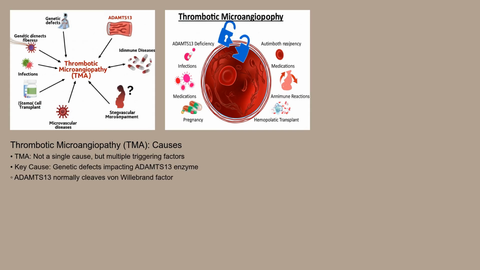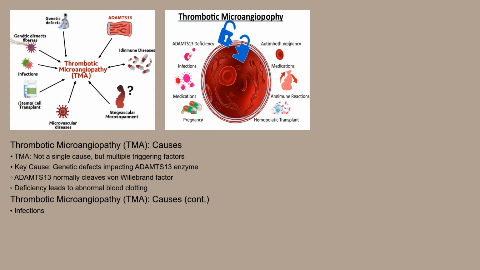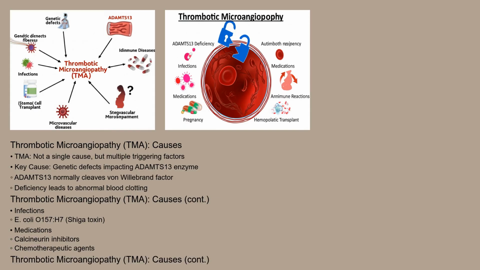One key cause is genetic defects impacting the ADAMTS13 enzyme, which normally cleaves a protein called von Willebrand factor. When ADAMTS13 is deficient or absent, the von Willebrand factor accumulates, leading to abnormal blood clotting. Other causes include infections like E. coli O157:H7 producing Shiga toxin, certain medications such as calcineurin inhibitors and chemotherapeutic agents, autoimmune diseases like systemic lupus erythematosus, pregnancy-related complications like HELLP syndrome, and even hematopoietic stem cell transplantation. In some cases, the cause remains unknown, classified as idiopathic TMA.